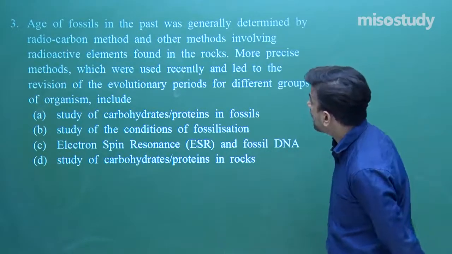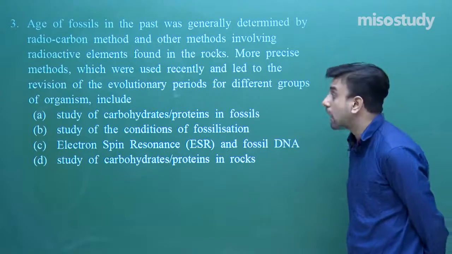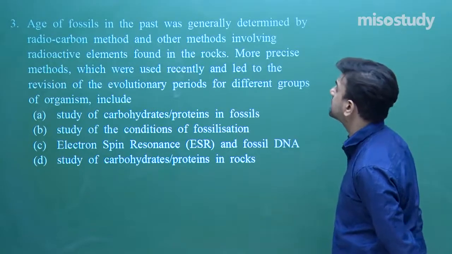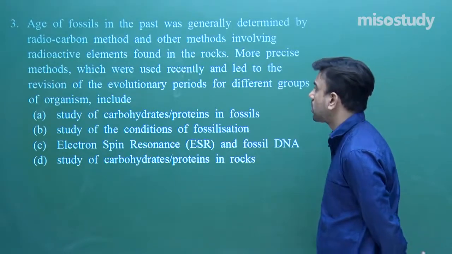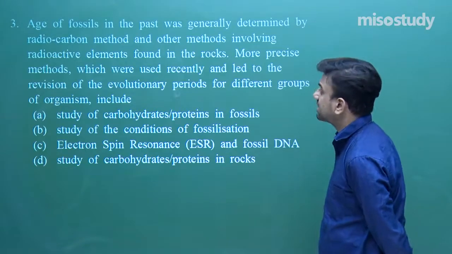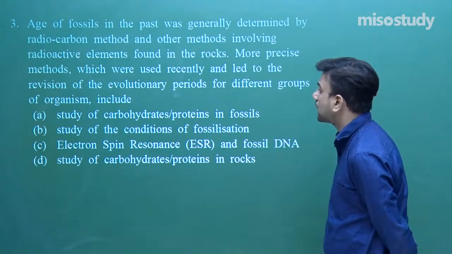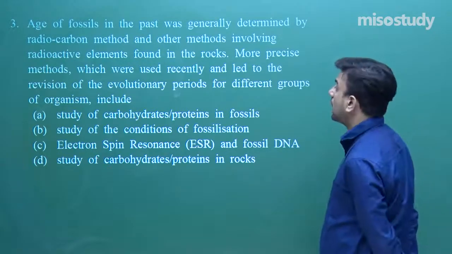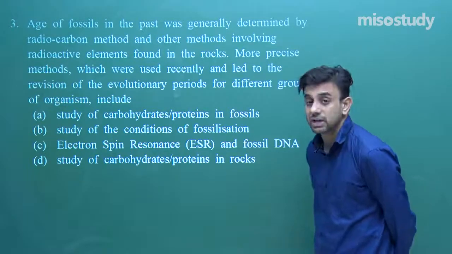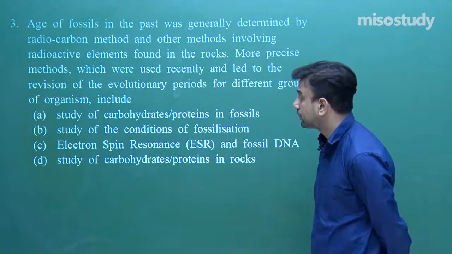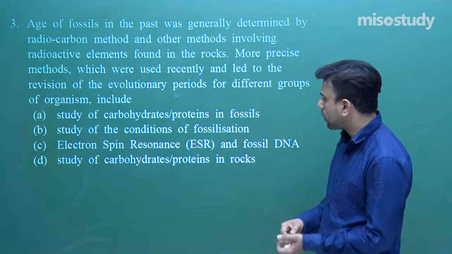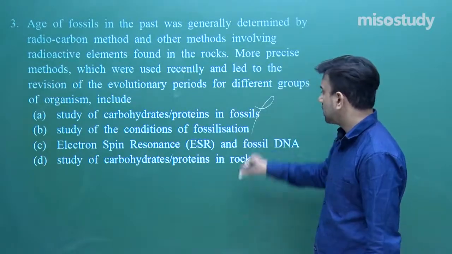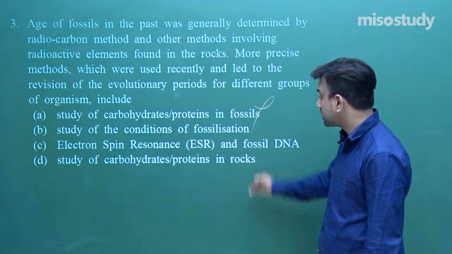Age of fossils in the past was generally determined by the radiocarbon tracer method and other methods involving radioactive elements found in the rocks. More precise methods which were used recently and led to the revision of the evolutionary periods for different age groups of the organisms include study of carbohydrates or proteins in fossils. Absolutely wrong. Study of the conditions of the fossilization.